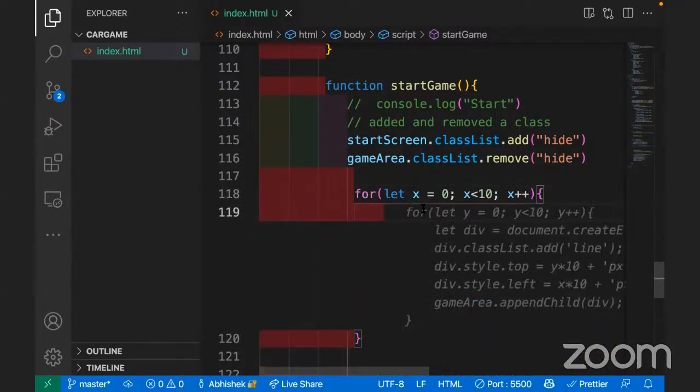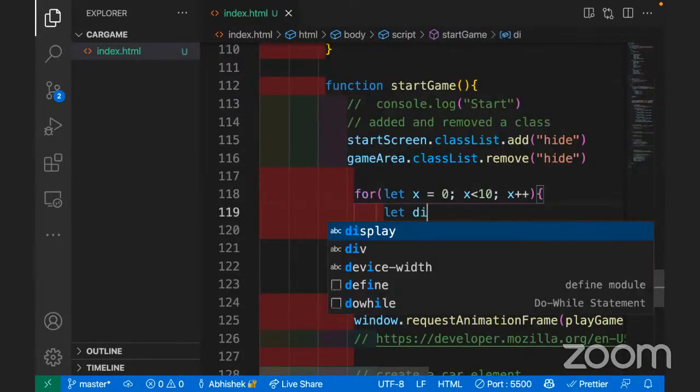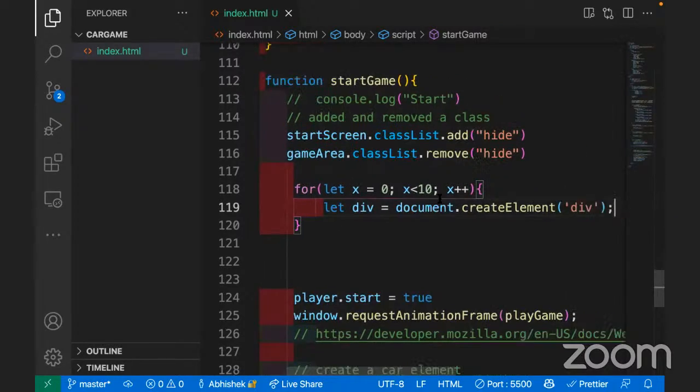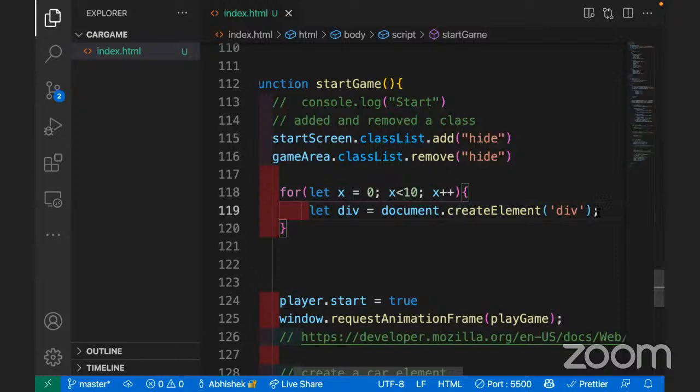So 0 to 10. Now I want to make 10 lines, right? So step number 1 is I have to create an element, right? Okay, you know how to create an element. Document.createElement, right? Now what element you want to create? A div. Okay. See how good the suggestion is.